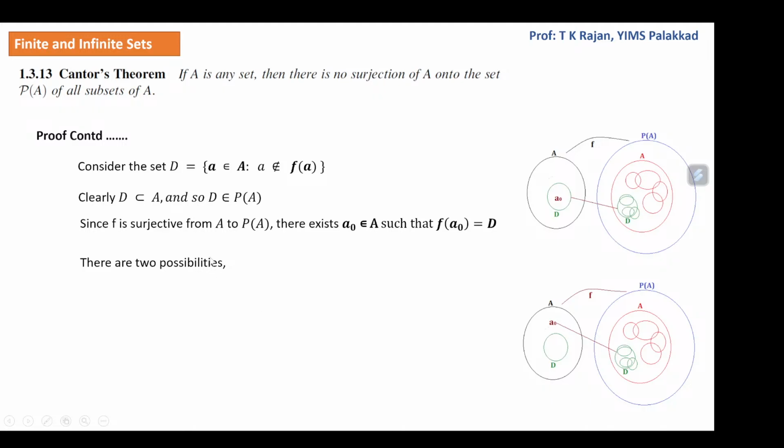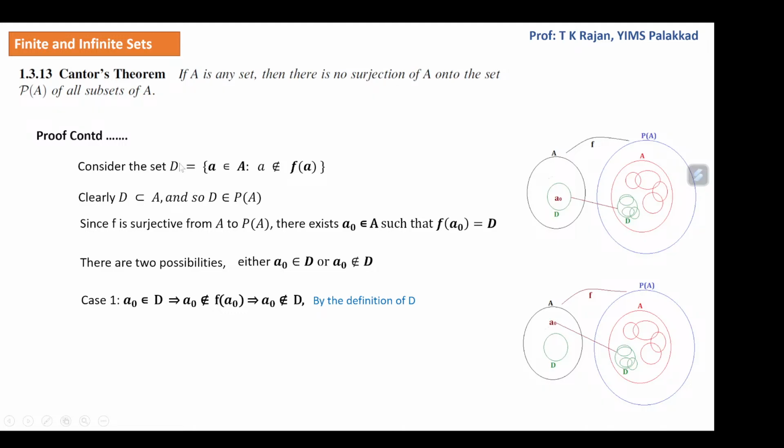Since f is a surjection from A onto P of A, there is an element a naught in A such that f of a naught is equal to that D. Then either this a naught is in D or a naught is not in D. The first figure shows that a naught is in D. The second figure shows that a naught is not in D. So there are two cases. You take case 1, that is, a naught is in D.